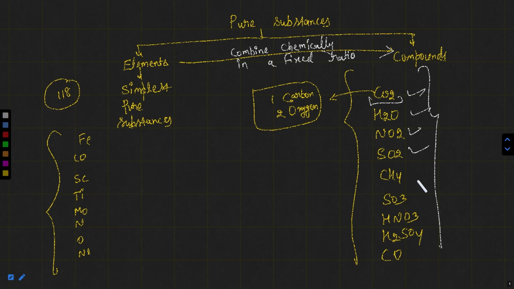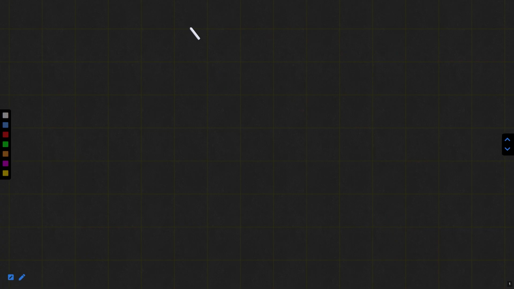If you know elements and compounds, my next point is that suppose we have an element iron and another element sulfur, iron filings and sulfur powder. Iron filings are blackish and sulfur powder is here. Suppose 10 gram is this and 10 gram is this.